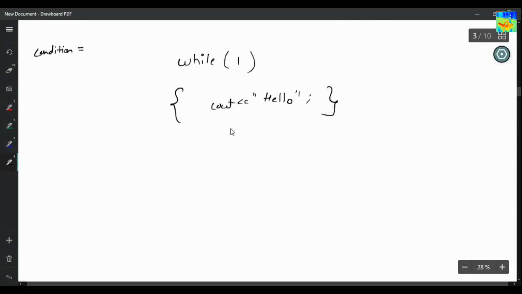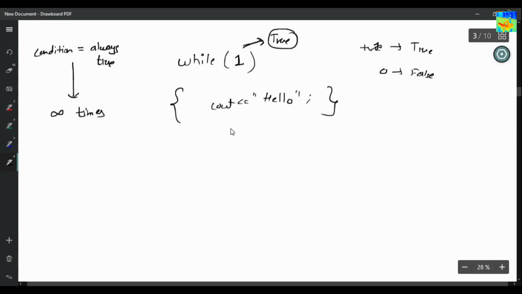I have already told you that any positive value means true and 0 means false. So 1 means true. So while true, this condition will always be true and hello will be printed an infinite number of times.